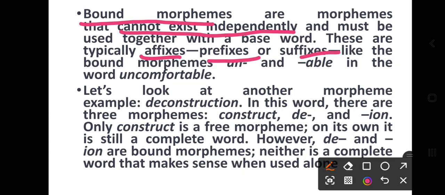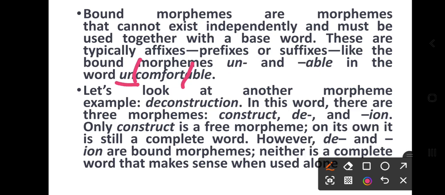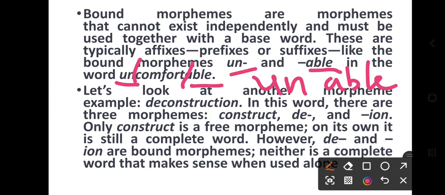Affixes mean prefixes before or suffixes after the words, like the bound morphemes un and able in the word uncomfortable. In comfortable, there is no separate meaning of un and able, so these are morphemes.